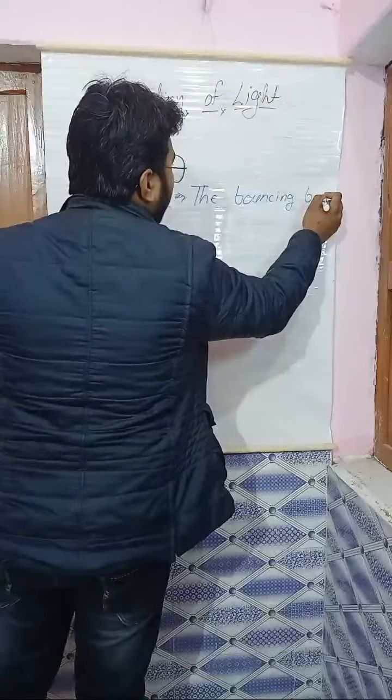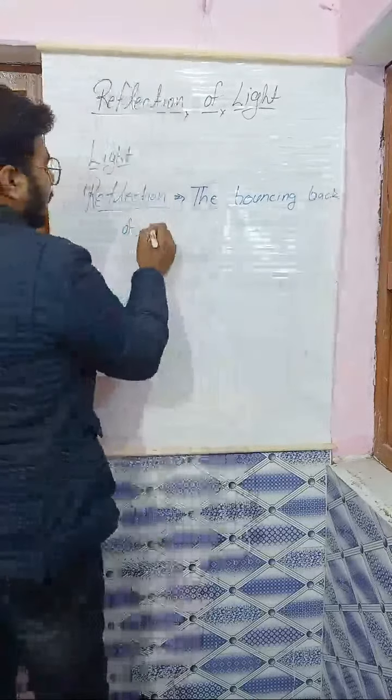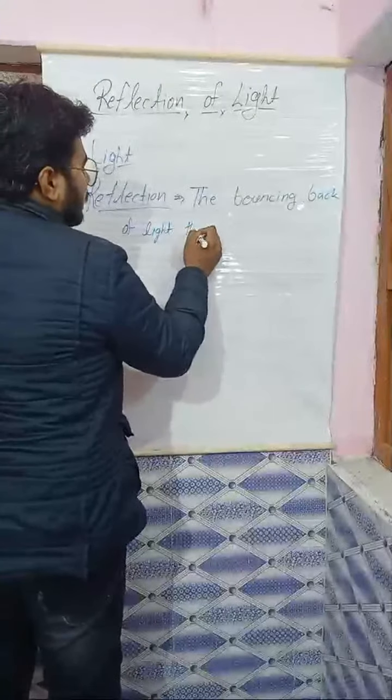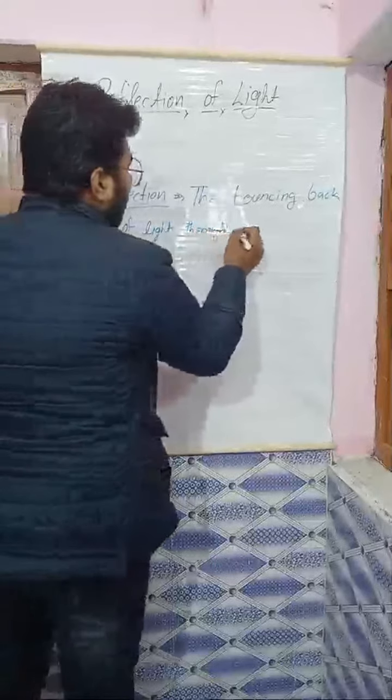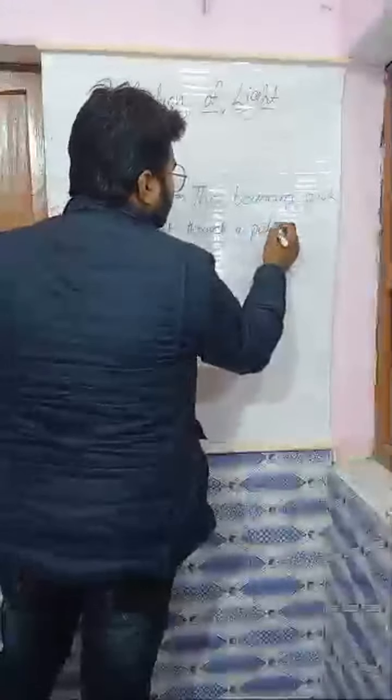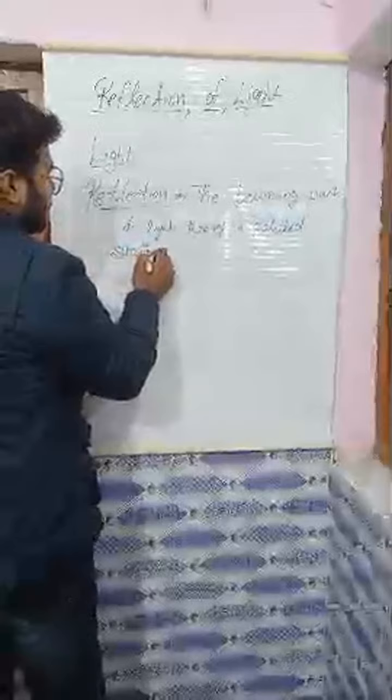So here our chapter is the bouncing back of light through a polished surface, and it is called reflection. I have told you that the bouncing back of light from a polished surface is called reflection. Actually in light there are two processes.